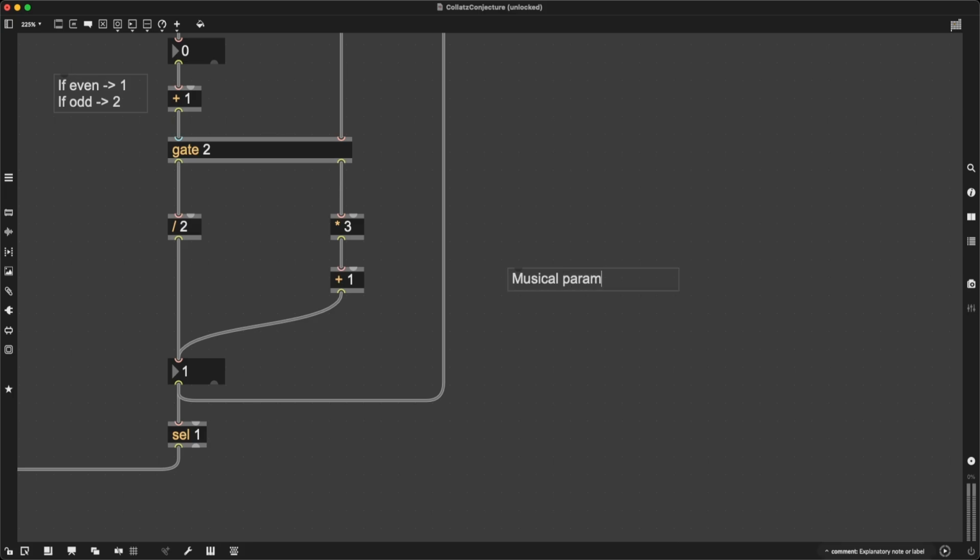I can type in musical parameters and then say, well, this could be pitch. Right, it could be intervals, it could be chords, it could be the velocity or the loudness of a note, it can be the timbre, it can be rhythmic patterns, it can be musical phrases, it can be large-scale form. Right, maybe you can compose a piece that's based on the progression of the Collatz conjecture when your favorite number is given as a starting point. I don't know. I mean, I feel like I can just type in 20, 30 more things before I'm genuinely bored and I have to find other musical parameters.